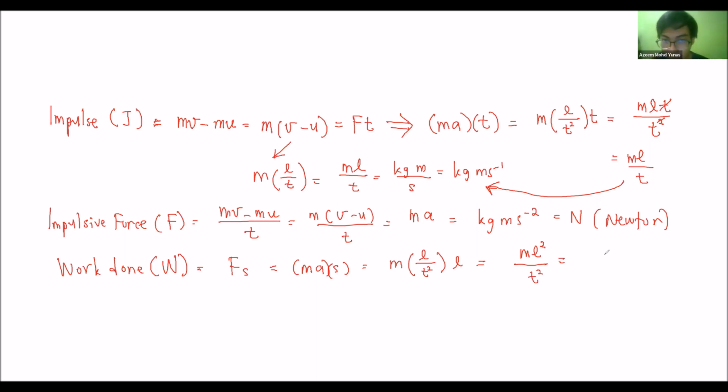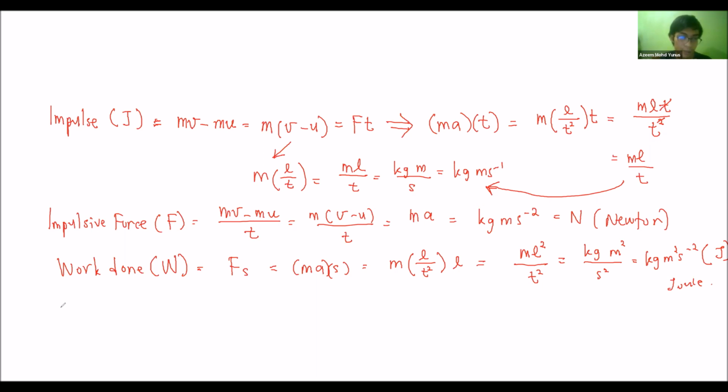In terms of base SI unit, it is kilogram meter squared over second squared, so kg m^2 s^-2. We give this whole thing the unit of joule, kg m^2 s^-2.